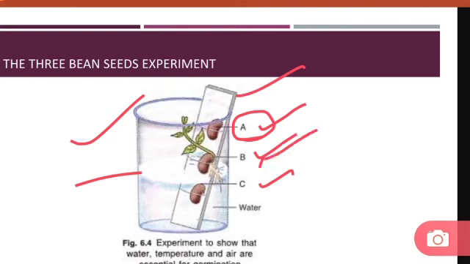Seed B is partially immersed in water and partially above the surface of water. Seed C is totally immersed in water.